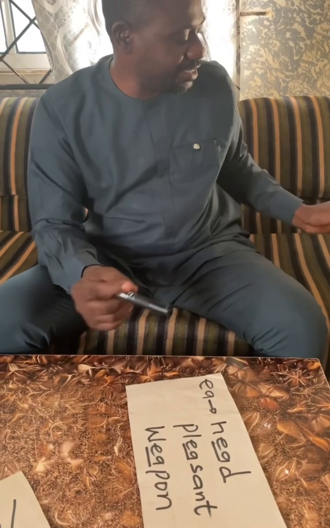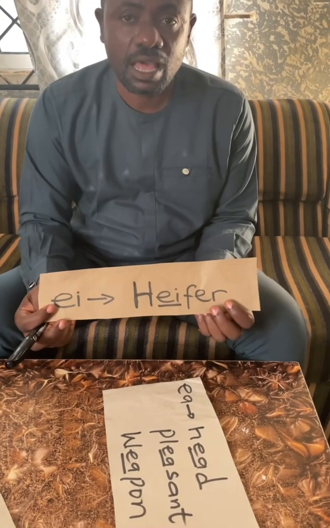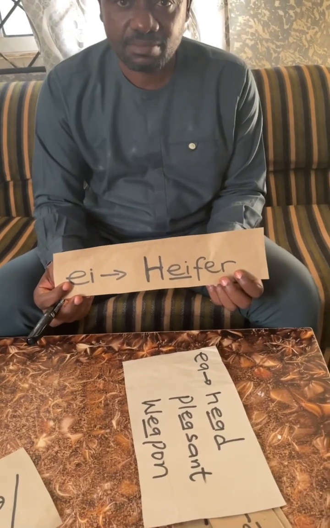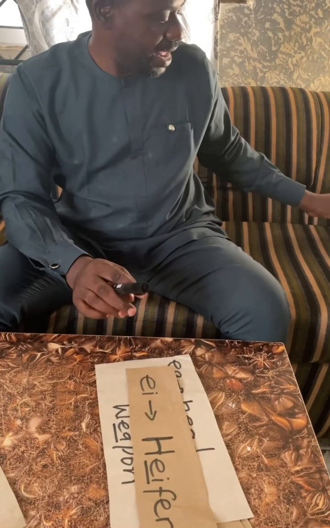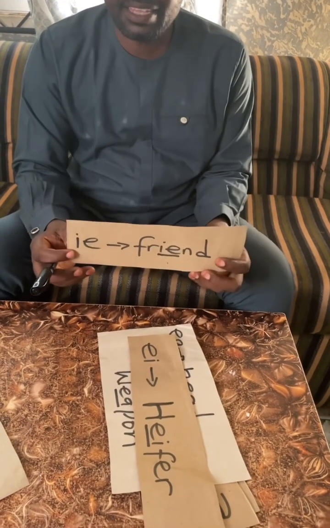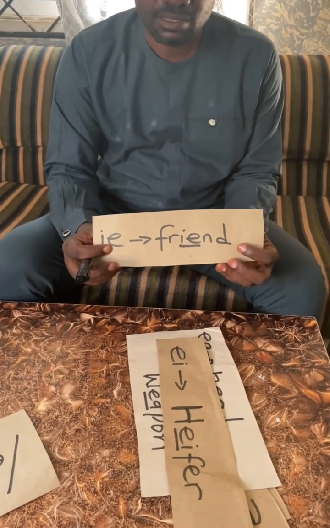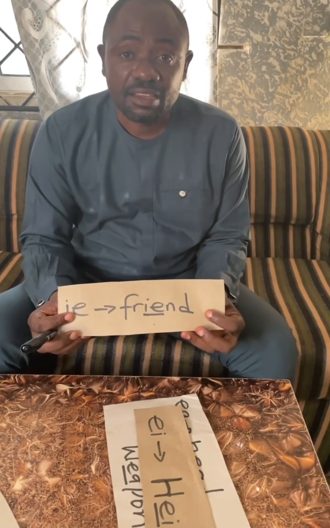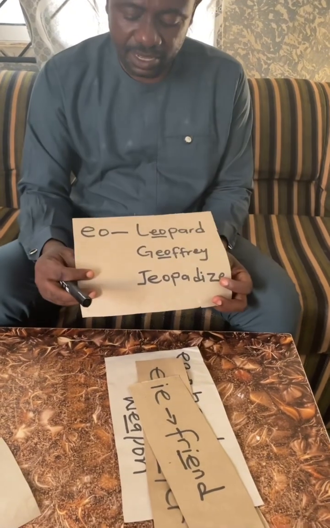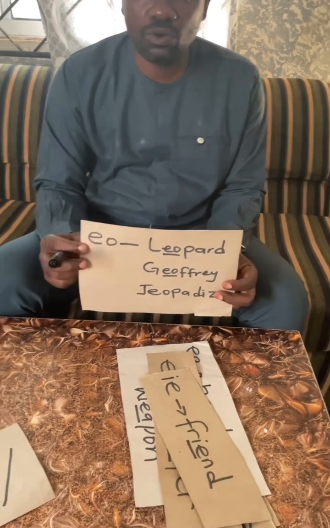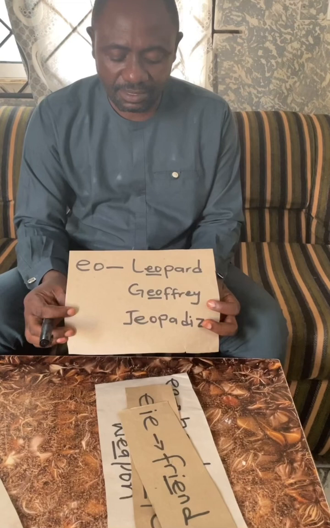All right. The next one is EI. This EI represents the vowel sound E in this word, as in heifer, not heifer. Next is IE. This IE represents the vowel sound E in this word, as in friend. The last one here is EO. This EO is one of the graphemes that represents the vowel sound E, as in leopard,